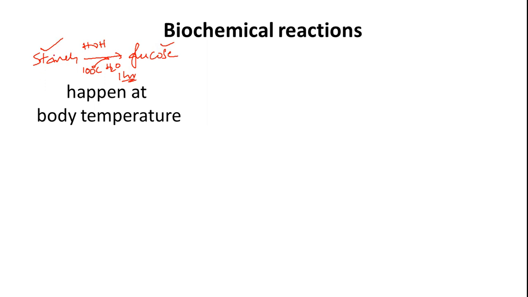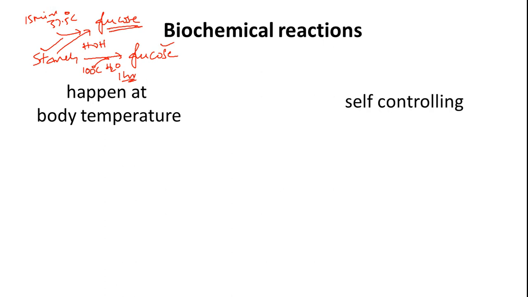But when you consume the same starch, when you eat it, then at body temperature, meaning 37.5 degrees centigrade, within 15 minutes you can convert starch into glucose. This is really amazing. 15 to 20 minutes, it all depends. Within 15 to 20 minutes you can hydrolyze starch into a simple carbohydrate, that is glucose. So how it is happening is a very big question. Scientists have been looking for answers to see how our body got this amazing capability to perform tough chemical reactions with ease.